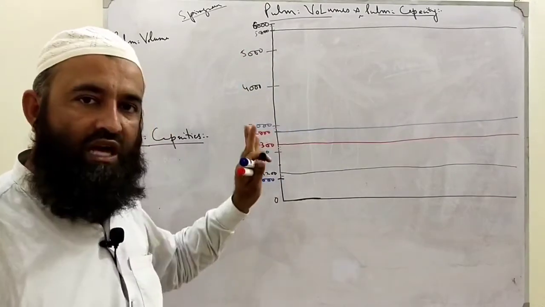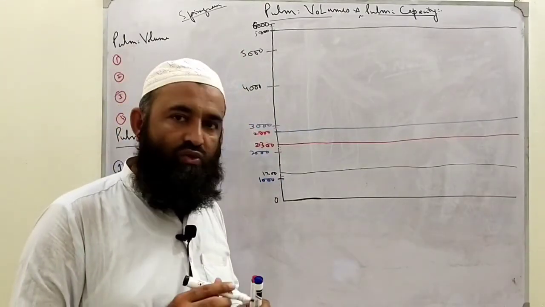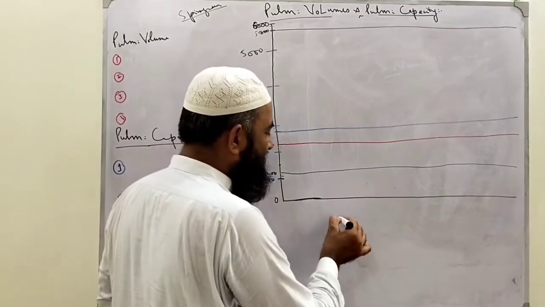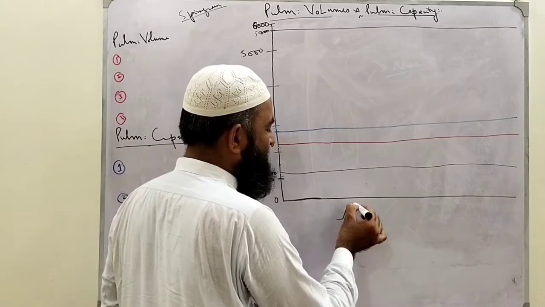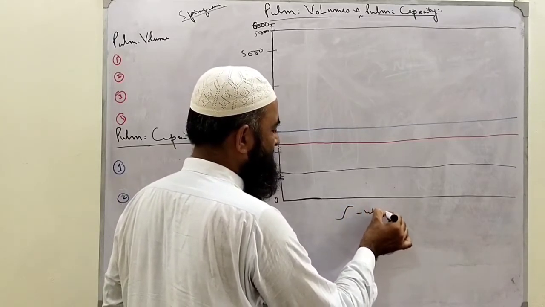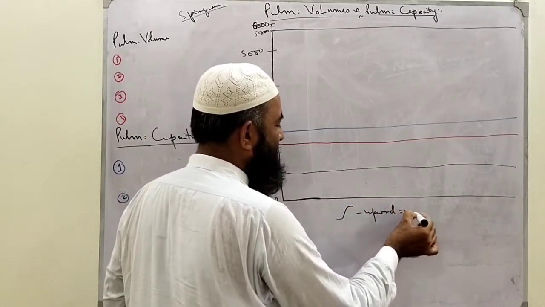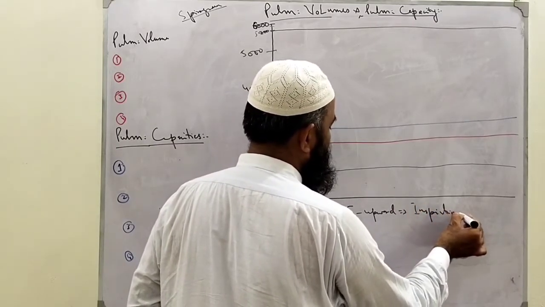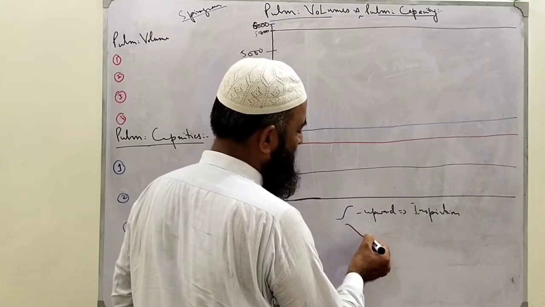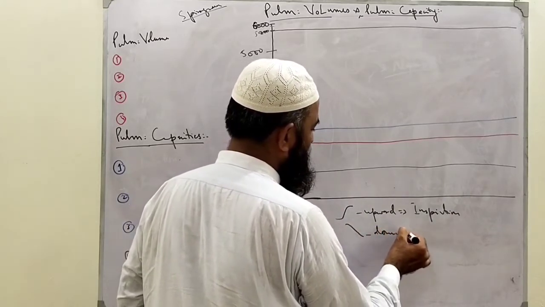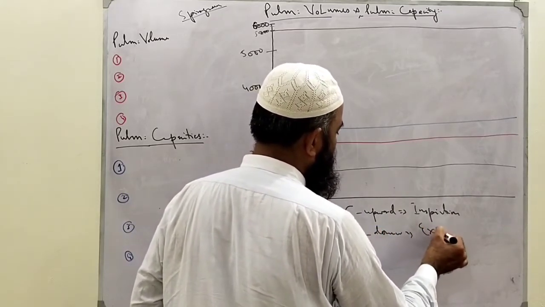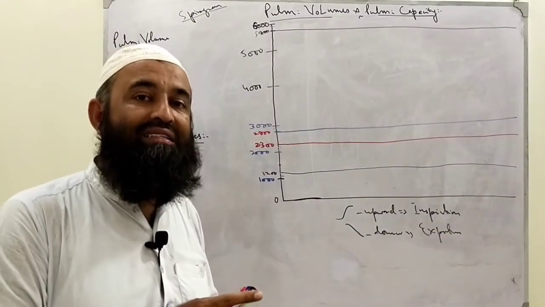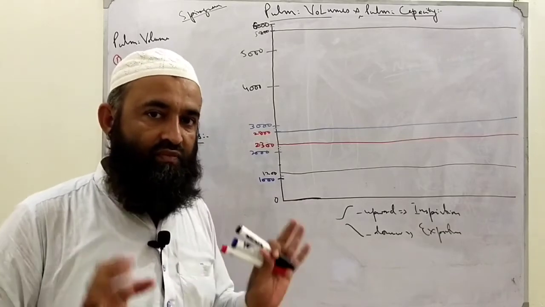Now see that I will explain this graphically. Basically, when our graph goes upward like that, upward means we are inspiring. If graph goes downward, downward means we are expiring here, expiration. That concept should be in your mind, then you will be able to understand.